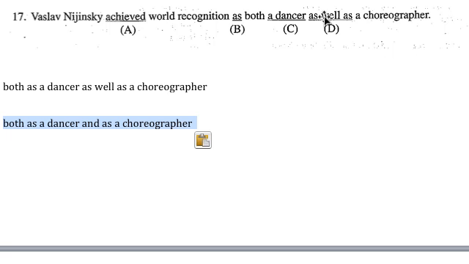And we can check C and D. We already kind of checked D, as well as works. It means and, because both goes with and. A dancer is a profession, and we use the article with professions in English, so that checks out as well. So choice C is good, D is good, so the answer is B. That's where the mistake is. Okay, let's go to the next one.